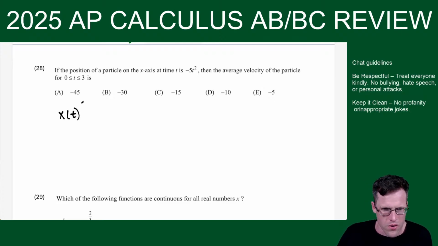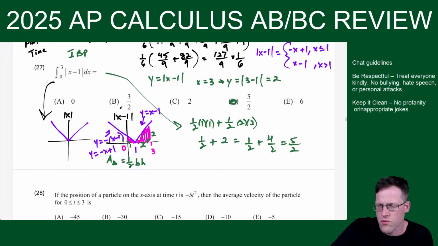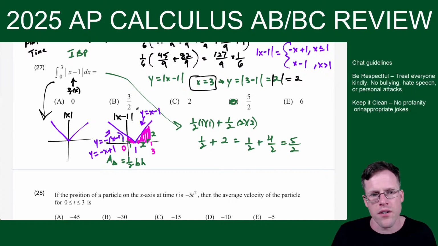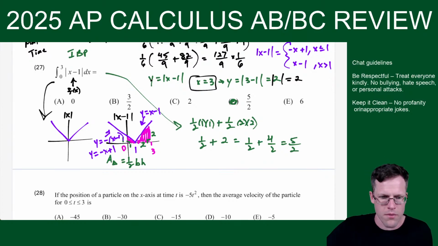How do I know it's 3, 2? Wait, how do I know? Oh, because if I plug into the equation, see how this is our function f of x. If I plug in x equals 3, I get y equals absolute value 3 minus 1. And that gives us absolute value of 2, which is equal to 2. Okay, so you could always plug an x value in to find the corresponding y value. So sometimes that helps.